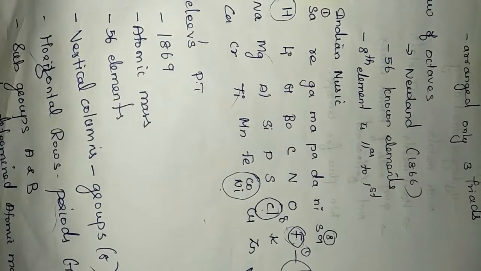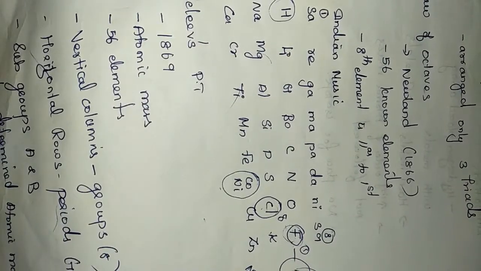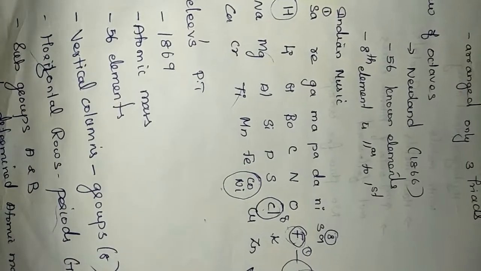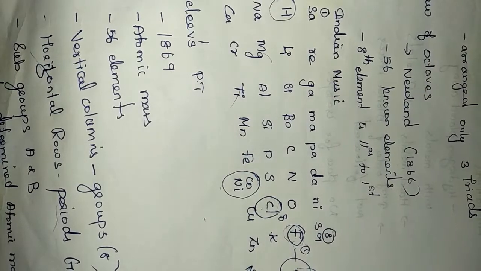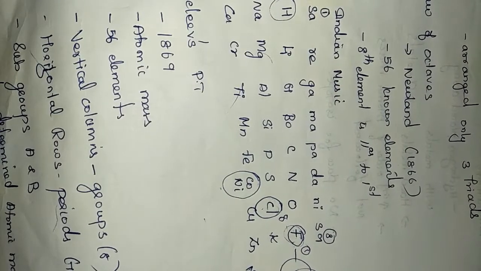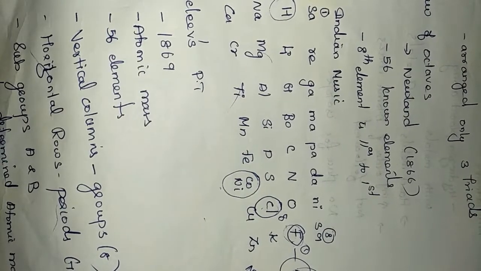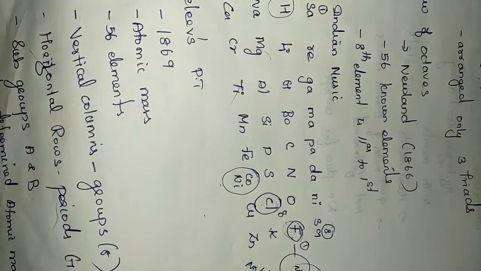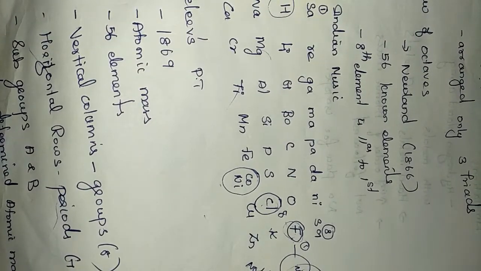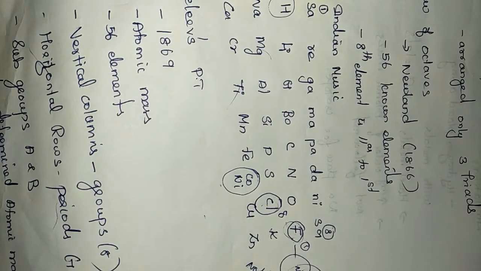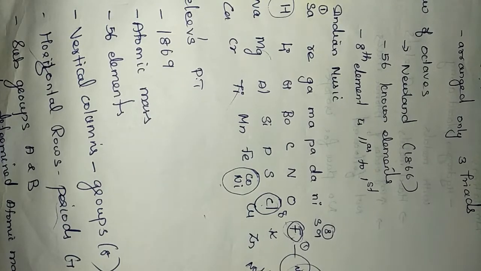Students, once again, can you follow me? This table contains 56 elements. He arranged them so that the first element and eighth element have the same properties. But after the discovery of noble gases like neon, he couldn't follow that, because neon must be placed between fluorine and sodium. Now chlorine becomes the ninth element and sulfur the eighth element from fluorine, so it does not work. Newland's classification is restricted to only 56 elements, because in his period only 56 elements were there and he arranged all according to this method.